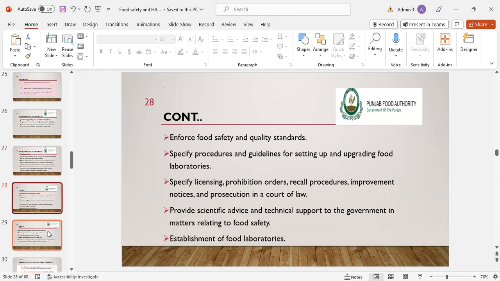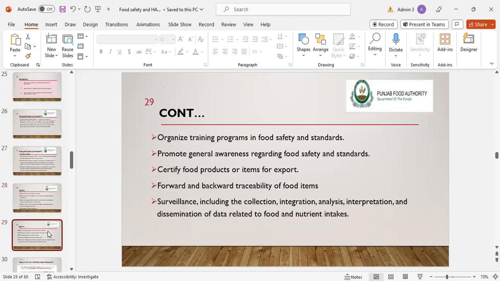Also, Punjab Food Authority specifies procedures and guidelines for setting up and upgrading food laboratories, and it specifies licensing, prohibition orders, recall procedures, improvement notices, and prosecution in a court of law. It provides scientific advice and technical support to the government in matters related to food safety. It has a role in the establishment of food laboratories. And it organizes training programs in food safety and standards. It promotes general awareness regarding food safety and standards. It certifies food products or items for export.